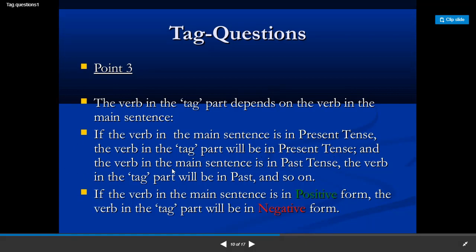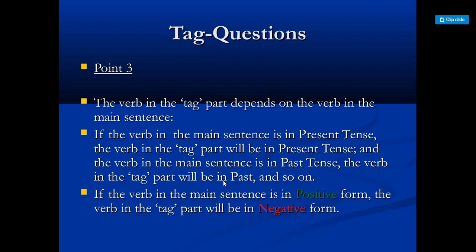If the verb in the main sentence is in a past tense, let's say the past simple or the past perfect, the verb in the tag part will be in the same tense, and so on and so forth.